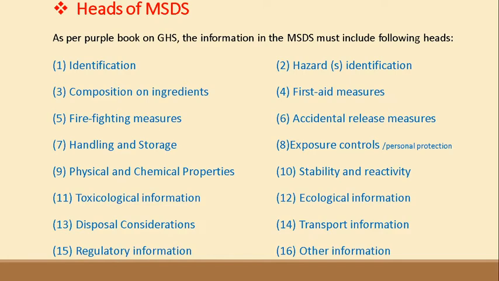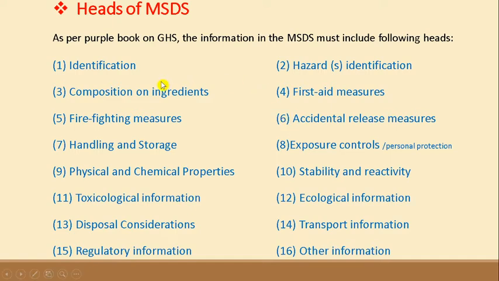So according to the GHS, Purple Book on GHS, there are 16 heads normally followed worldwide while preparing the MSDS.